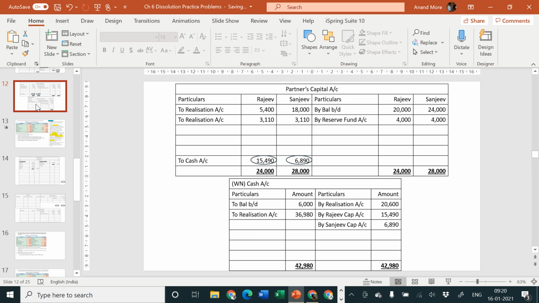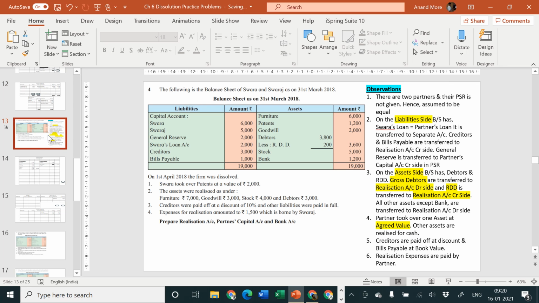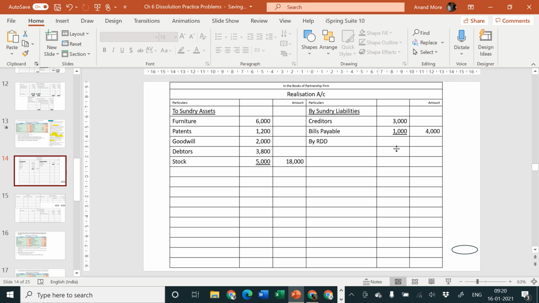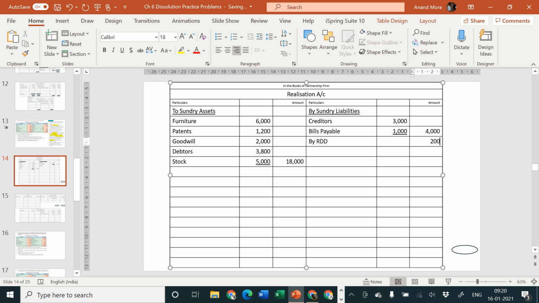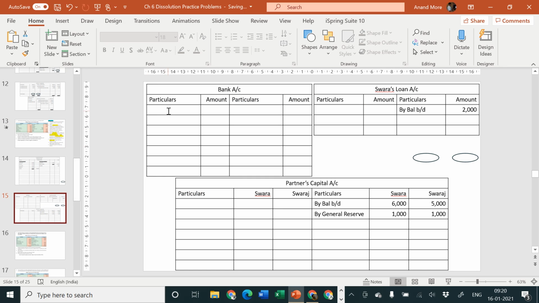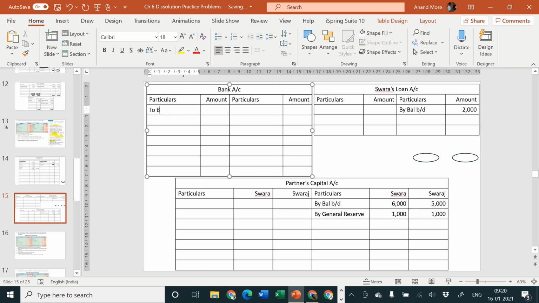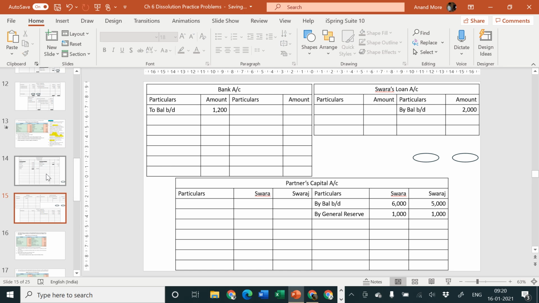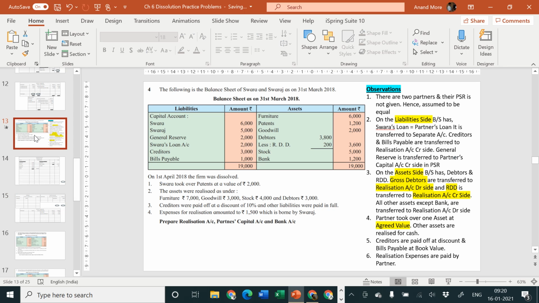Okay. Next point. What is the amount of RDD? The amount of RDD is rupees 200. So we'll consider RDD on the credit side 200. And then they have told you the bank or cash account amount is rupees 1200. In the bank account we'll write to balance brought down 1200. So first step, open necessary ledger accounts, is over. Second step, transfer of assets and liabilities, is over.